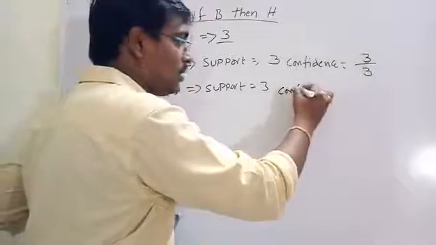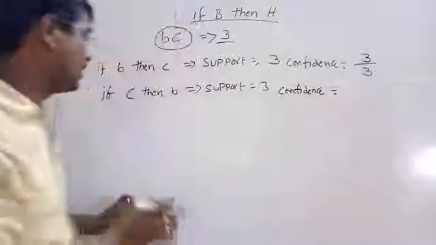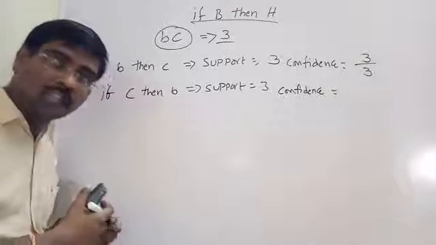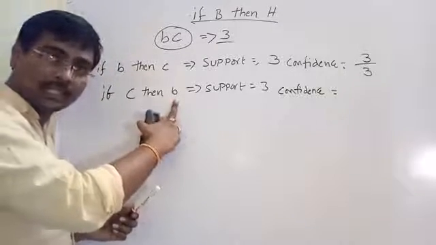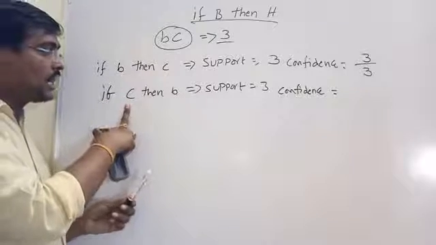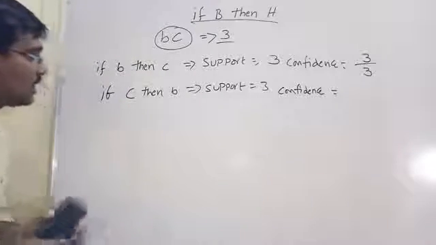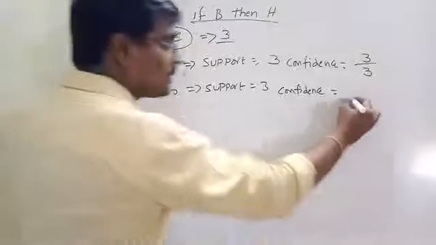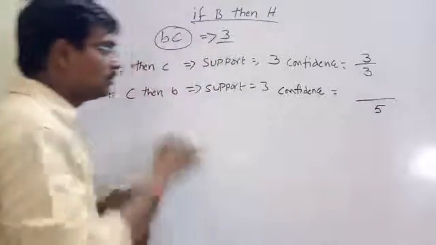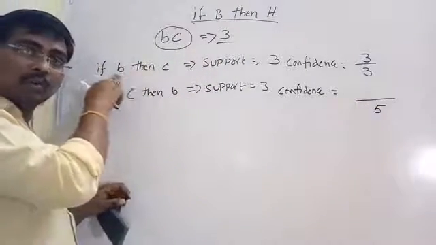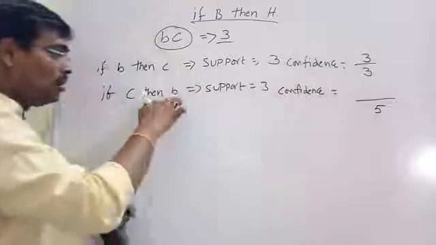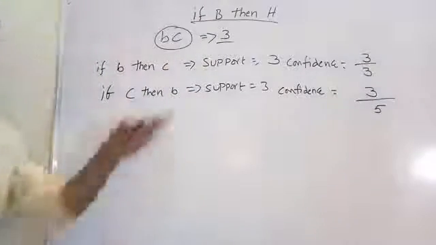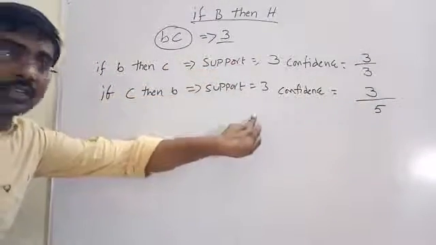Suppose we see one more thing: confidence, if C, then B. That is, in how many transactions the item B appears, where the transactions contain item C. So what is the support of C? Support of C is 5, so the denominator is 5. See this one: in the previous case, the support of B is 3. In how many transactions are both B and C together? That is 3. That is the confidence for this one.